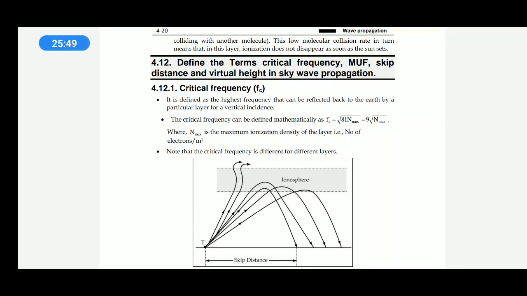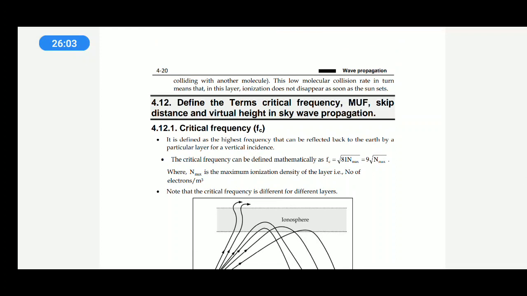It is defined as the highest frequency that can be reflected back to the earth by a particular layer for vertical incidence. So these are the terms we need to remember: MUF, critical frequency, and virtual height.